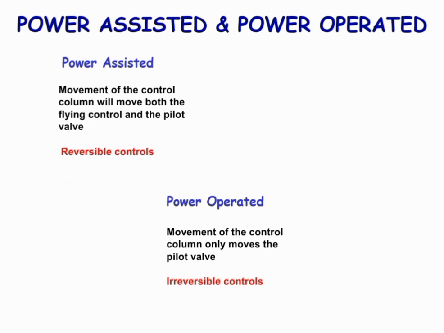Power assisted and power operated. Power assisted: the movement of the control column will move both the flying controls and the pilot valve. It is a reversible control. Power operated: the movement of the control column only moves the pilot valve. It is an irreversible control.